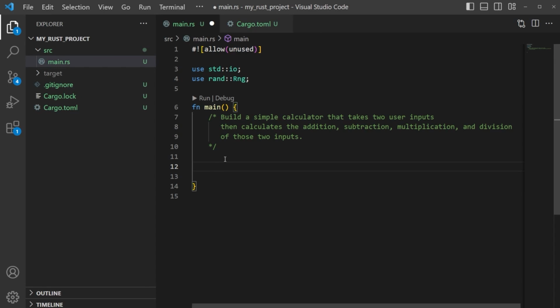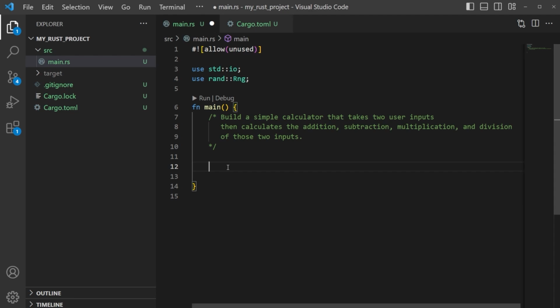Okay, were you able to figure it out? So this one was intentionally vague. I wanted you to be able to go out and Google and look for a solution, because that's what we have to do as programmers. So we have to take two inputs, and we've looked a little bit at taking inputs, but we took inputs as strings. We didn't actually take them as integers. So how do we do that? And then how can we utilize that in this process? So let's take a look at that.